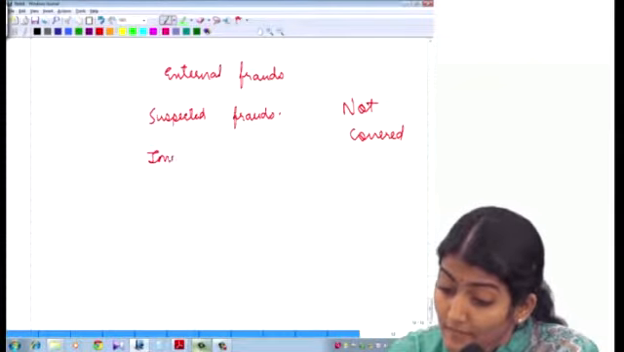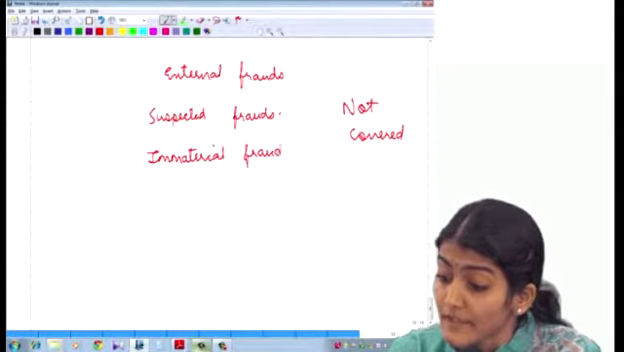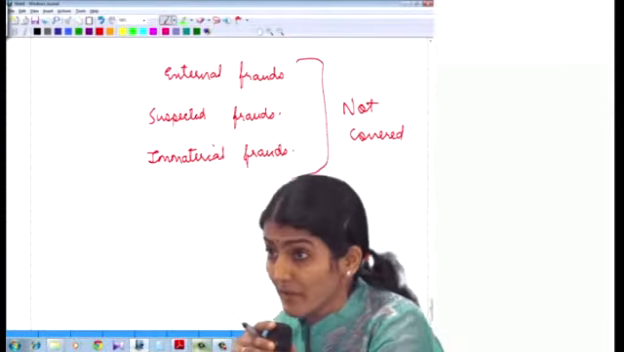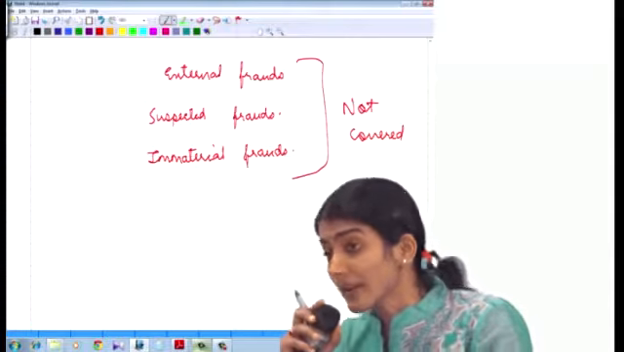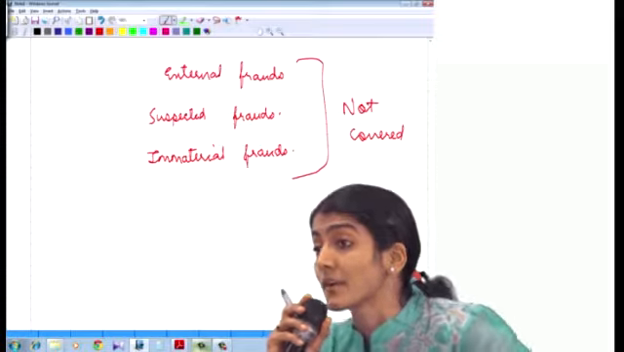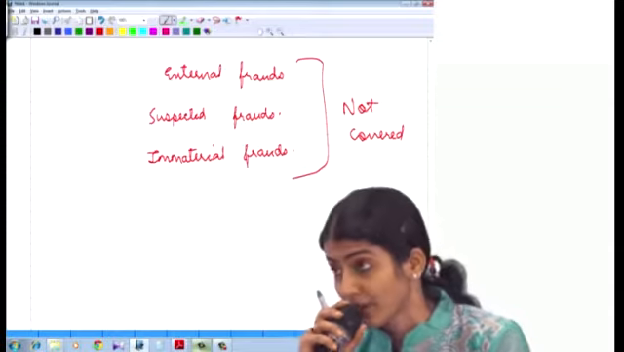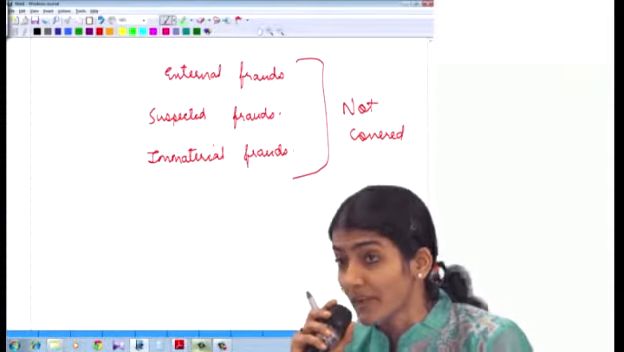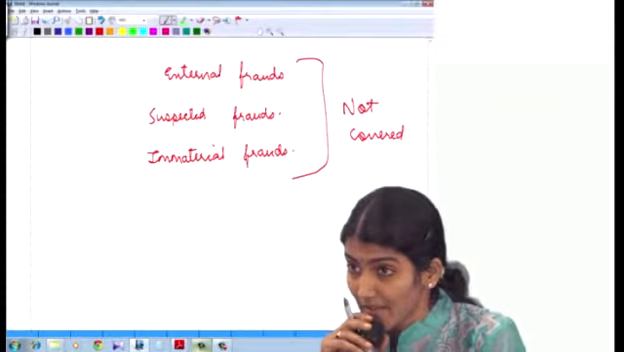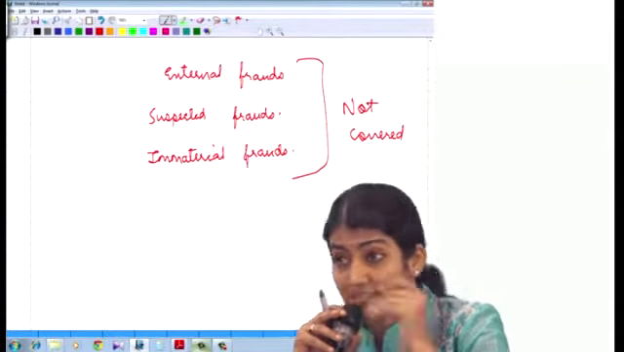And immaterial frauds, because what does the explanation say? Materiality is to be considered in accordance with SA 320. So only material frauds are to be reported under clause 10 of CARO 2016. Again, immaterial frauds are not covered. So three types of frauds are not covered in clause 10: external frauds, suspected frauds, and immaterial frauds. Whereas 143.12 covers internal frauds as well as external frauds.